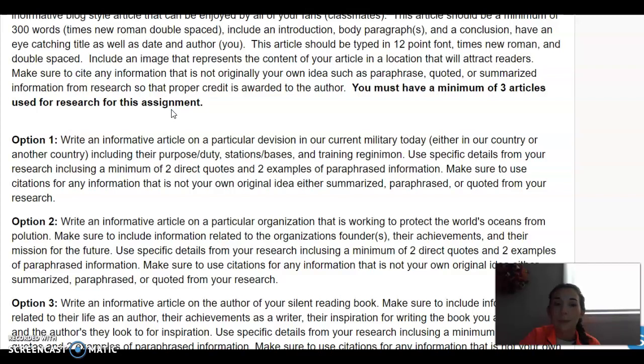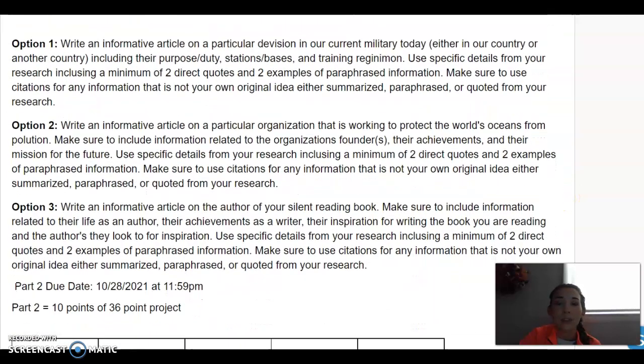Option 2 is to write an informative article on a particular organization that is working to protect the world's oceans from pollution. Make sure to include information related to the organization's founders, their achievements, and their mission for the future. Use specific details from your research, including a minimum of 2 direct quotes and 2 examples of paraphrased information. Make sure to use citations for any information that is not your own original idea, either summarized, paraphrased, or quoted from your research.